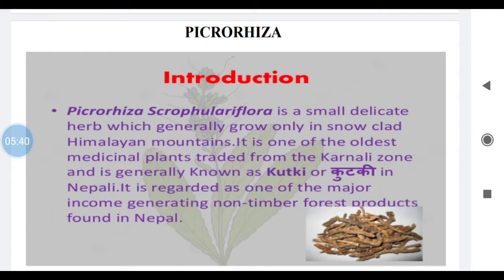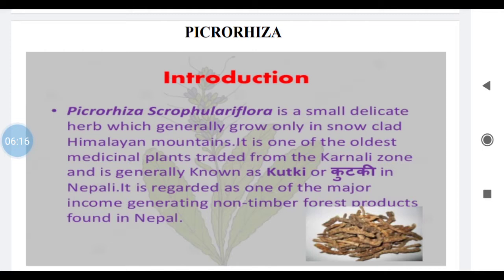Next drug is picrorhiza. Synonyms are Indian gentian or kutki. In this slide you can see the rhizomes. It is an organized drug, a sample of rhizomes, and in this paragraph you can see the name kutki. Two important other names are there: one is kutki and the other is Indian gentian.